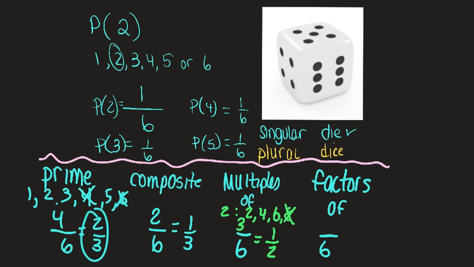Let's do factors of 4. Well, 1 times 4 and 2 times 2. So there are 3 out of 6. Don't forget to simplify. Prime has only 2 factors. Composite has at least 3 factors. Multiples is like skip counting. Factors is numbers that go into a number.